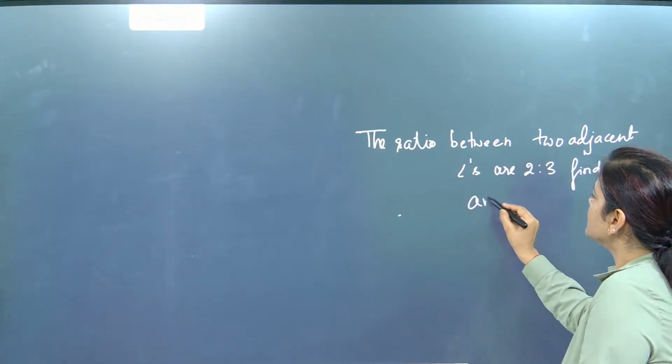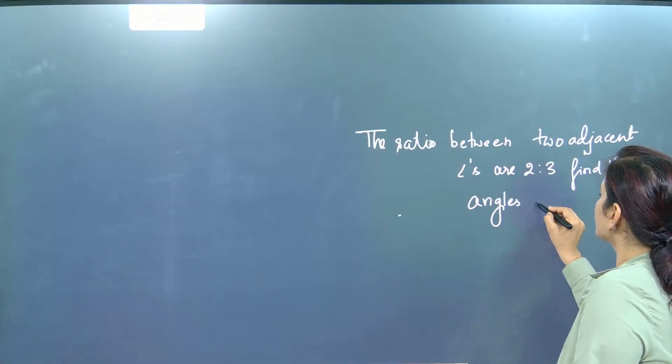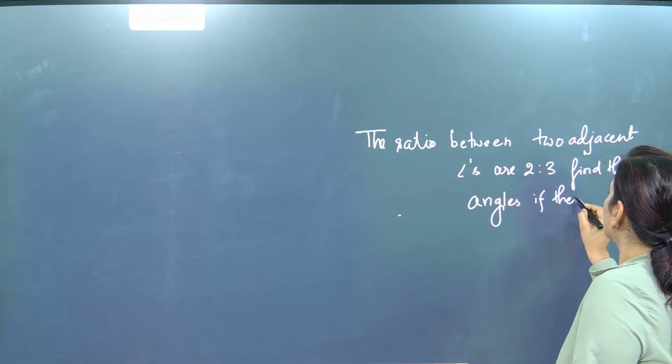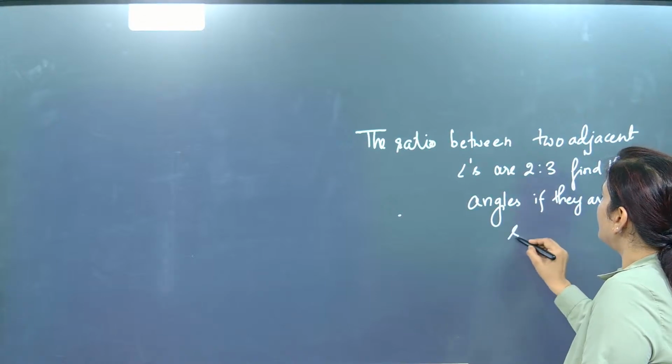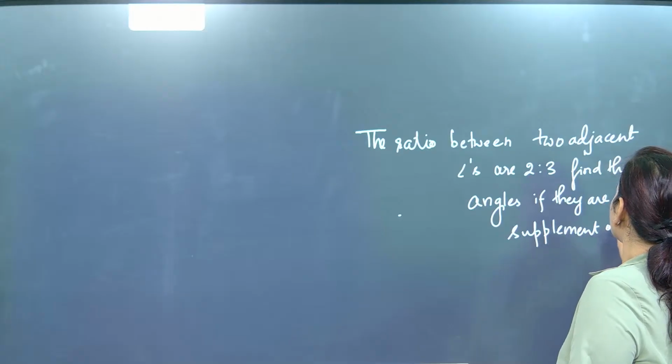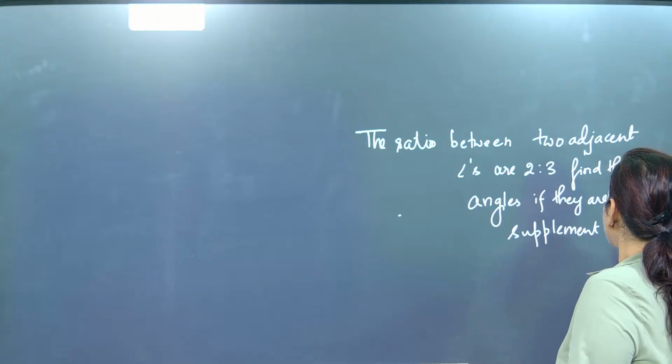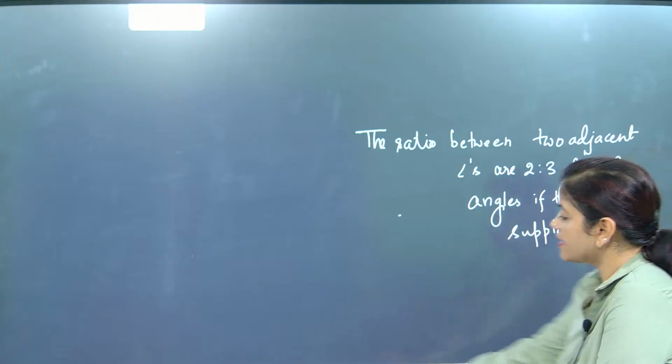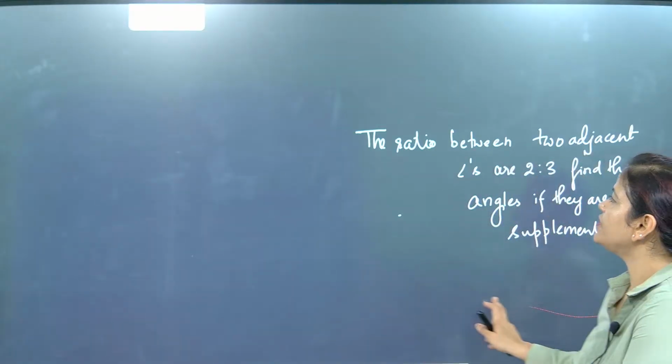Find the angles if they are supplementary of each other.